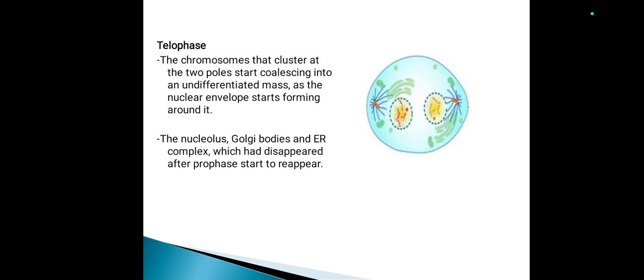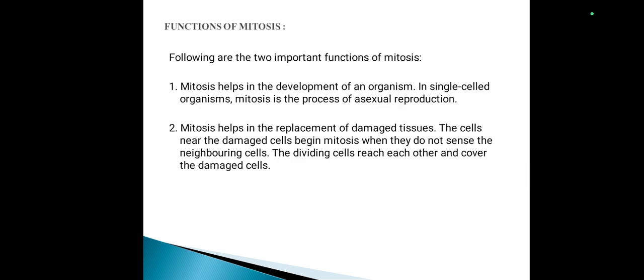Last, telophase. The chromosomes that cluster at the two poles start coalescing into an undifferentiated mass as the nuclear envelope starts forming around it. The nucleus, Golgi bodies and endoplasmic reticulum complex, which had disappeared after prophase, start to reappear.